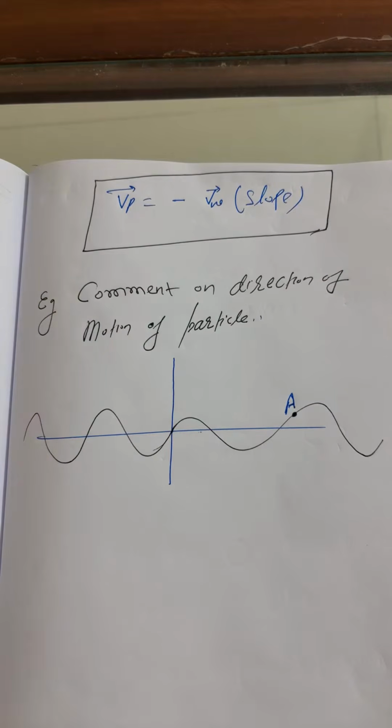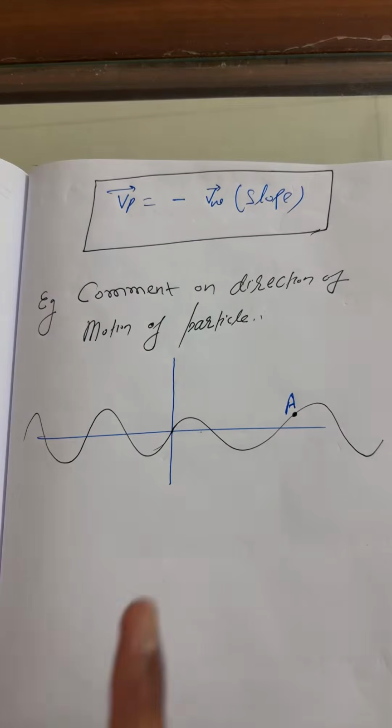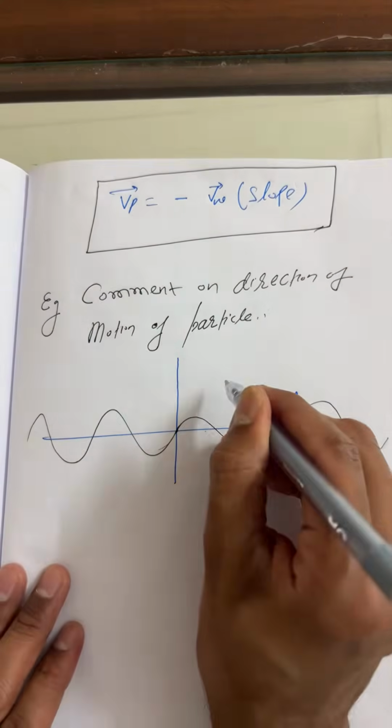Comment on the direction of motion of the particle. That is the point I already highlighted, point A. But there is a condition, I have to also clarify.